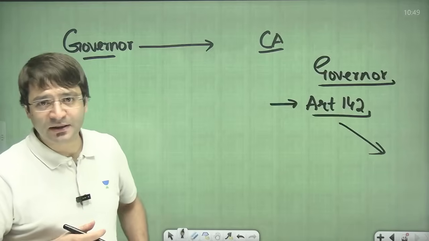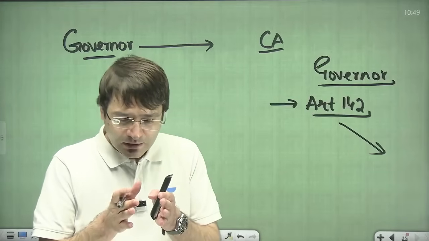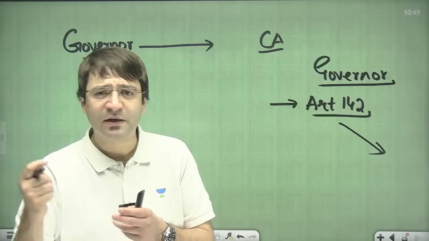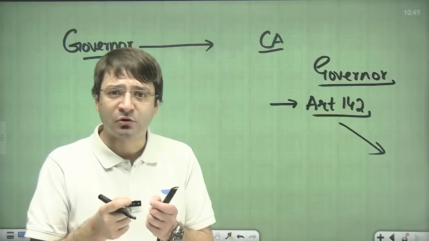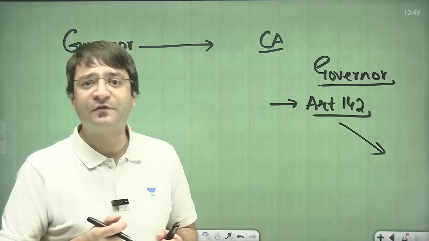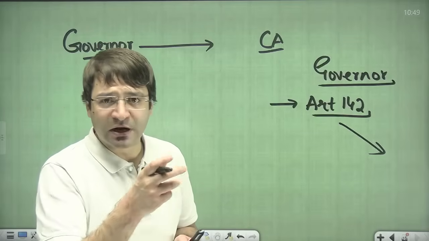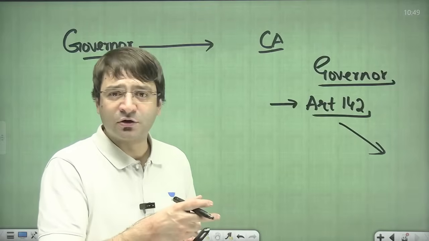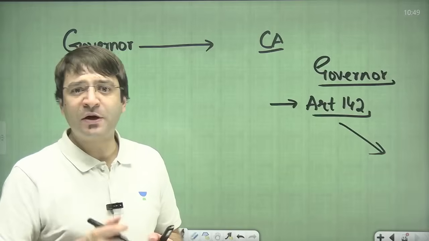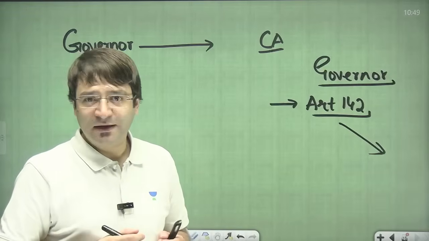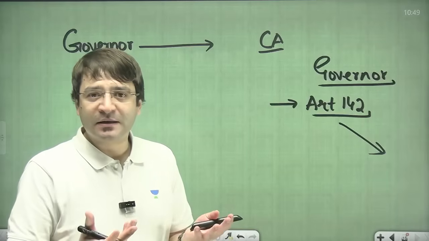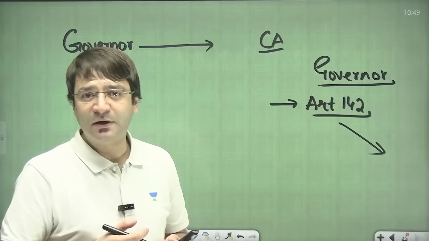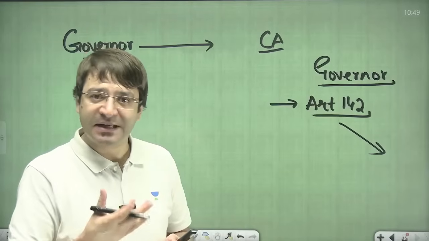For example, recently there was a development where a girl child of 14 years age married a boy of more than 20 years of age. This is a classic example of POCSO, Protection of Children from the Sexual Offences Act. And a local court, the trial court, had sentenced this man to life imprisonment. Then the High Court acquitted this man. Matter went to the Supreme Court. Supreme Court said High Court was wrong in acquitting this man because the law is clear. Because a girl child less than the age of 18 cannot give consent to a sexual relationship. So if she has not given the consent, which means it is a rape.